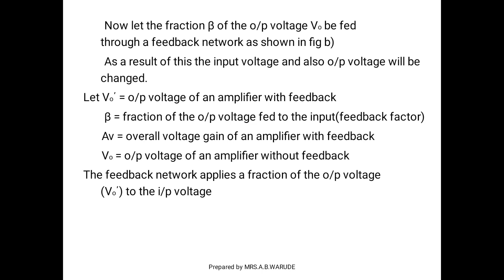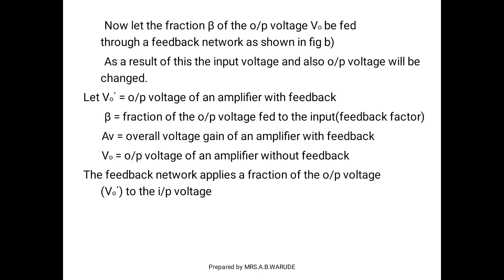And now let the fraction beta of the output voltage V0 be fed back through a feedback network as shown in figure B, and as a result of this the input voltage and also the output voltage will be changed. Let us consider the values. Suppose that beta is the fraction of the output voltage fed to the input, that means returned to the input.